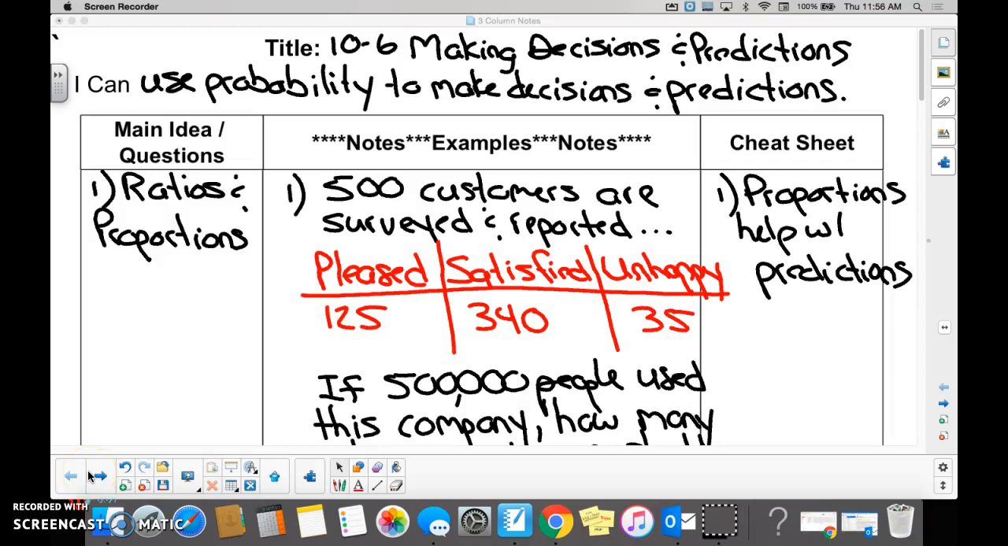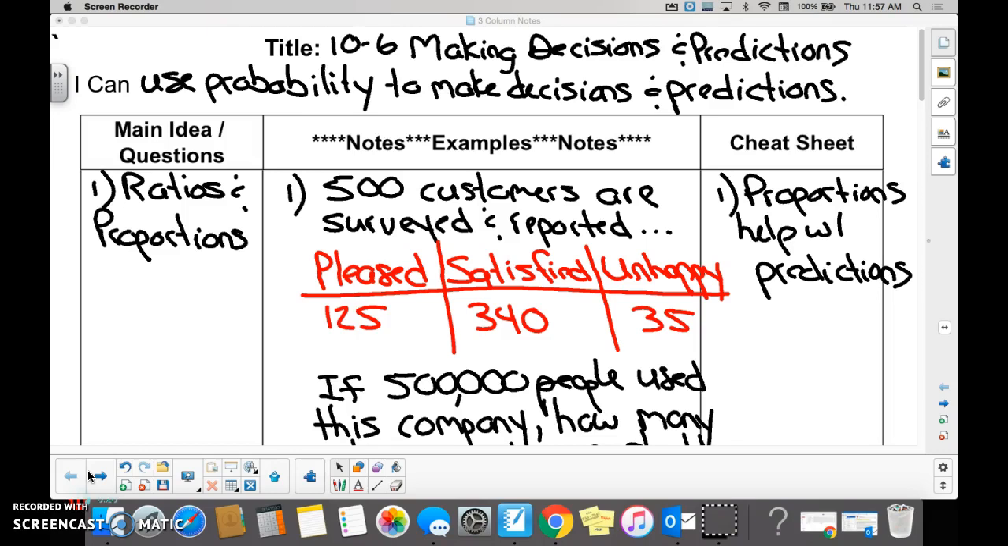6, making decisions and predictions. I can use probability to make decisions and predictions. Awesome. So all we did in these 3 problems today is we used probability to make decisions and predictions, but we had to use proportions to help us out, or tree diagrams or pictures to help us out.